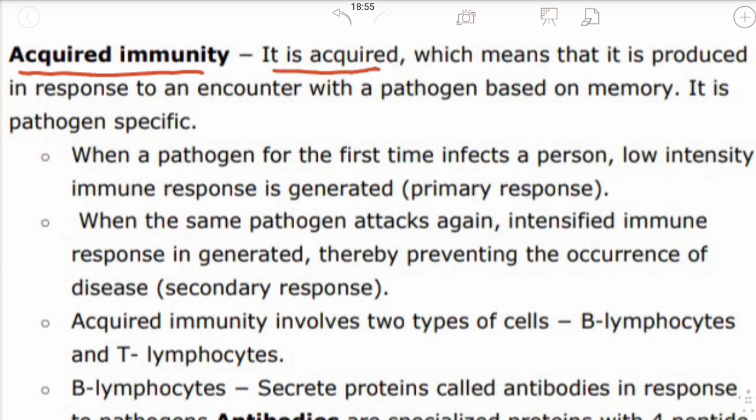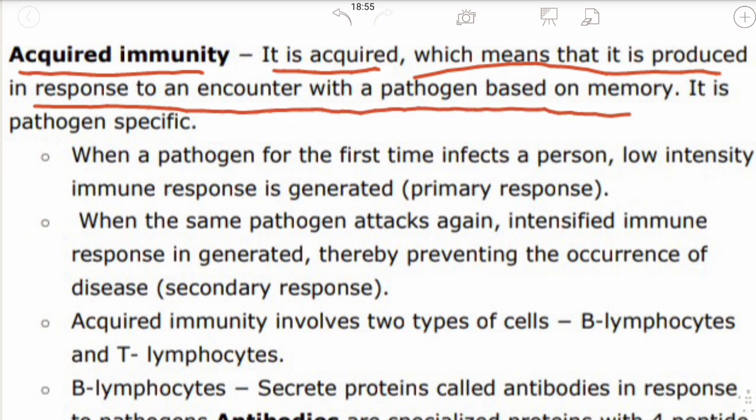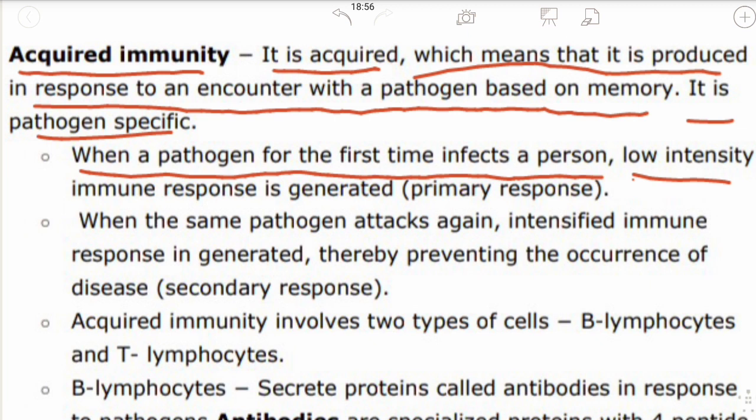The second type of immunity is acquired immunity. It is acquired, not automatically by birth. It is produced in response to an encounter with a pathogen, based on memory. It is pathogen specific. When a pathogen for the first time infects a person, a low intensity immune response is generated.